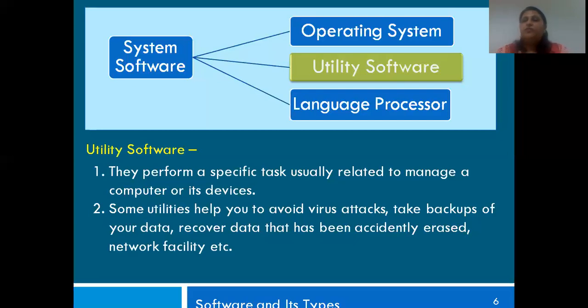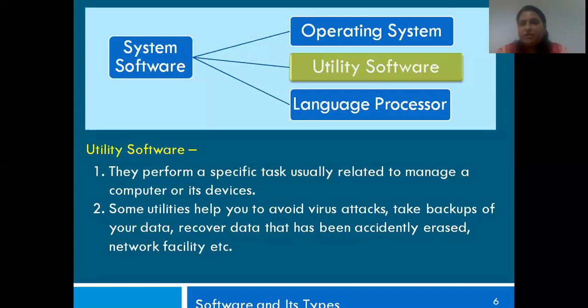Then, recover data that has been accidentally erased. If you remember your recycle bin, the best example for this is your recycle bin. Supposing you delete something accidentally, it goes and gets placed in the recycle bin unless you have permanently deleted it. But there is a facility called the recycle bin where it gets stored and from where you can recover it, isn't it?